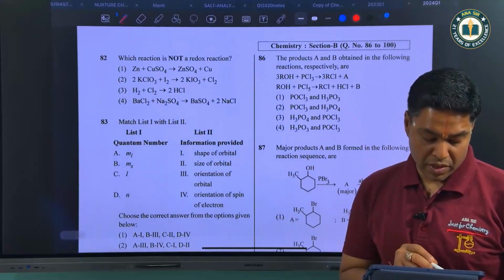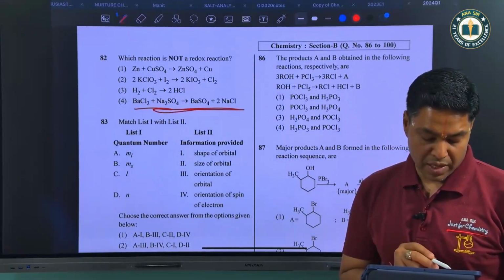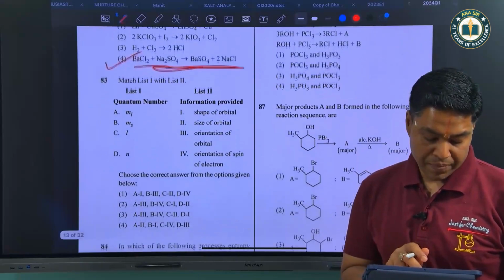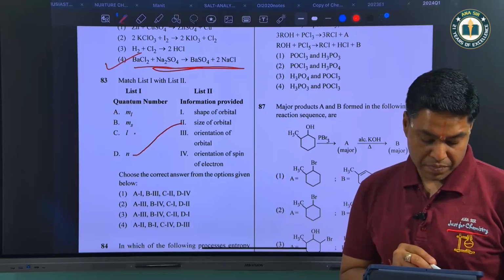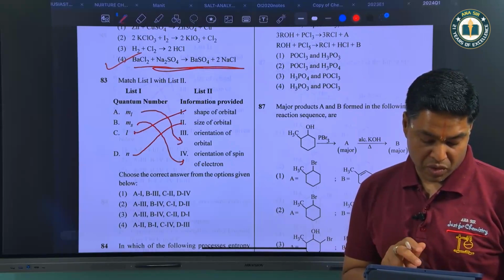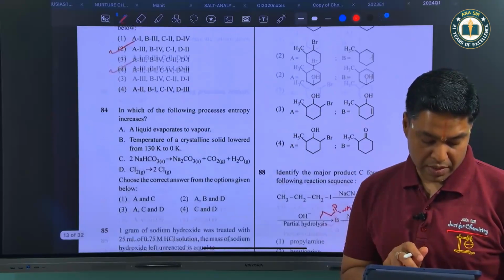Which of the following is not a redox reaction? This is a double decomposition reaction. There is no change in oxidation state. Then N represents size of orbital, L represents shape, MS represents orientation of spin, and ML represents orientation of orbital. 1. So this is the answer.